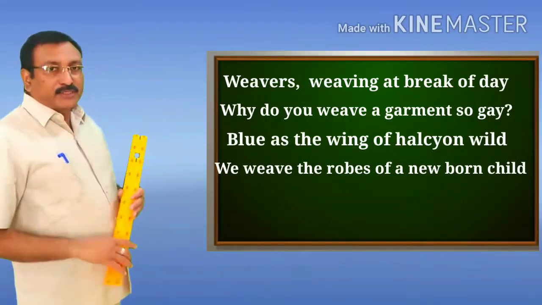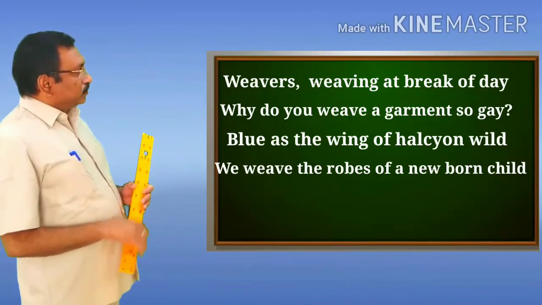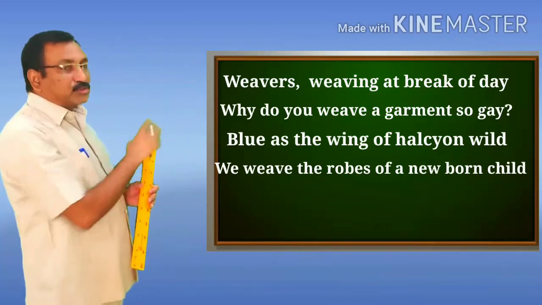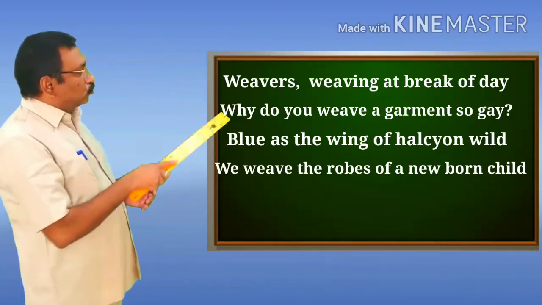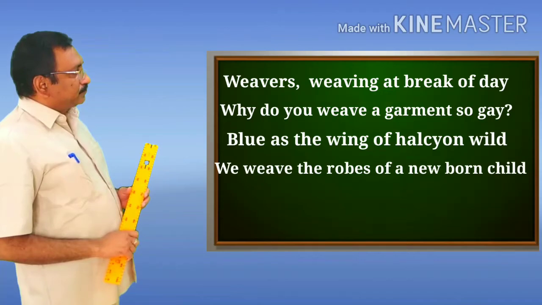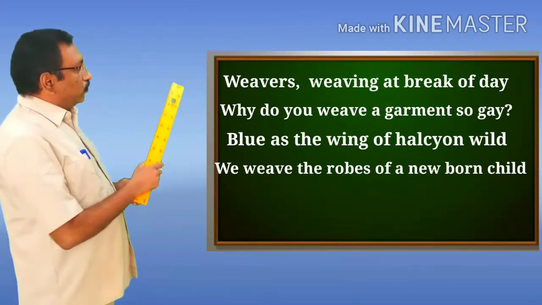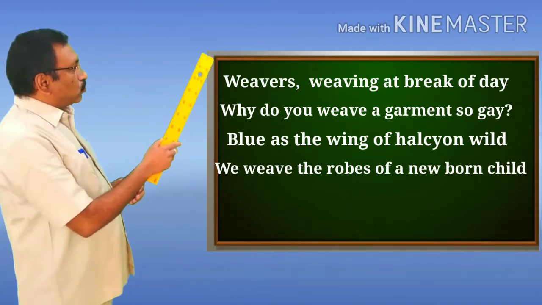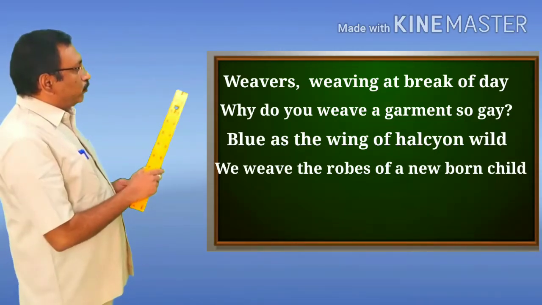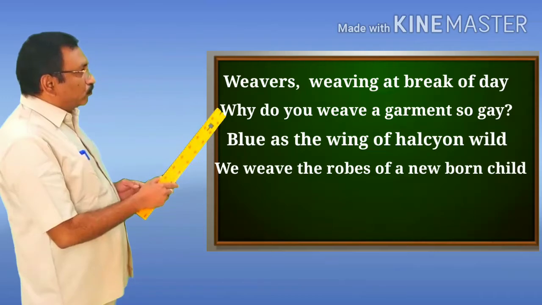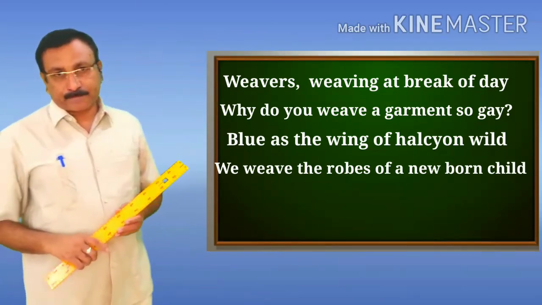For example, let us take the first stanza. If you focus on the first two lines of the first stanza, I read both the lines. Weavers weaving at break of day, why do you view a garment so gay?